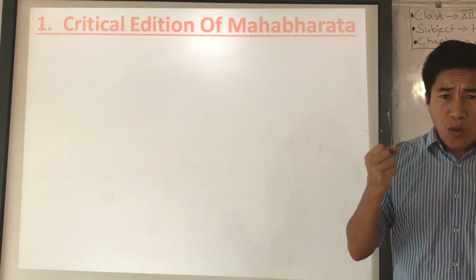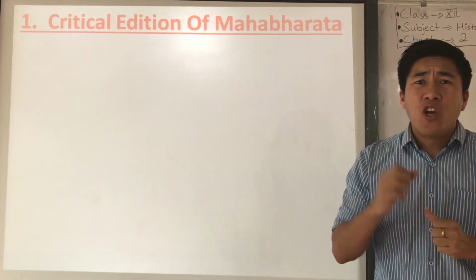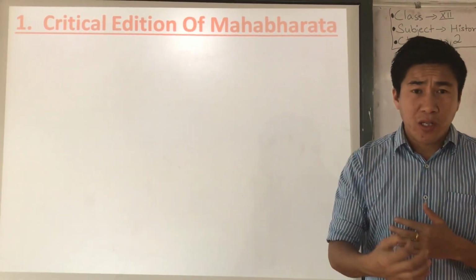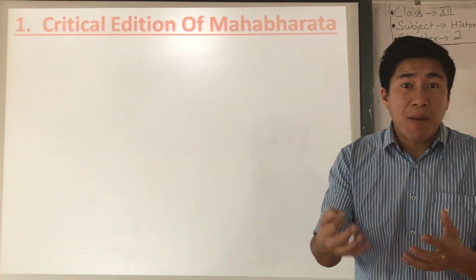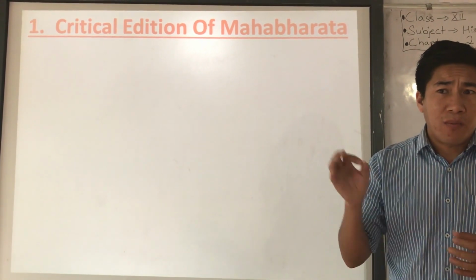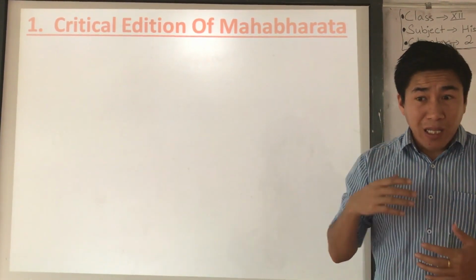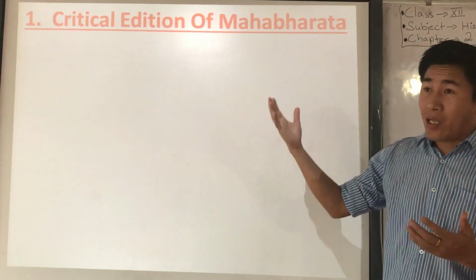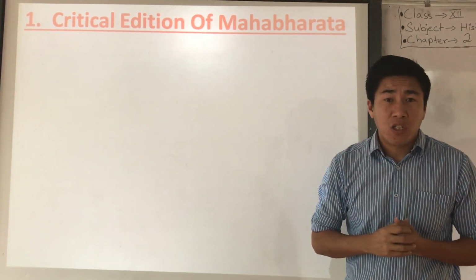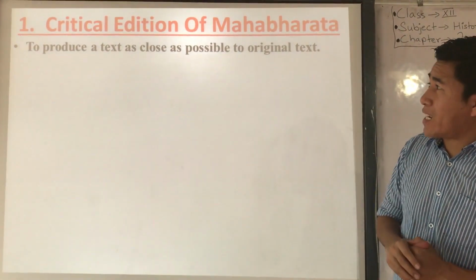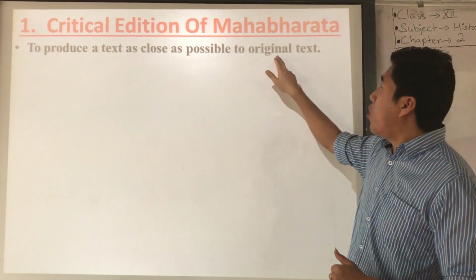I think it was only in the 19th century that Indian historians started taking Mahabharata seriously, because before that, I don't think so. After the 19th century, they started paying a little more attention to the Mahabharata. So that's why they produced a critical edition of Mahabharata. Now, what is a critical edition? To produce a text as close as possible to the original text.